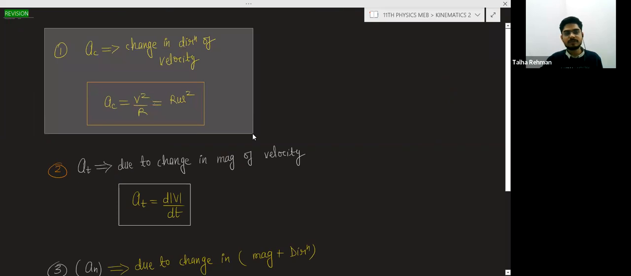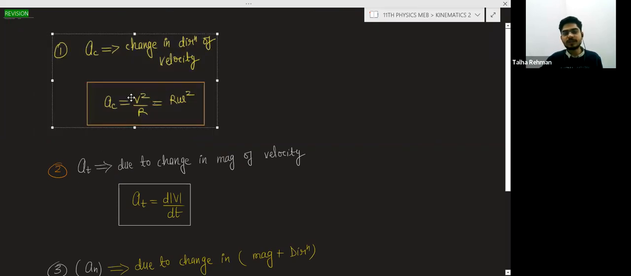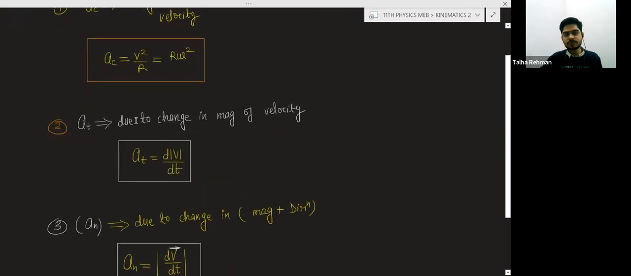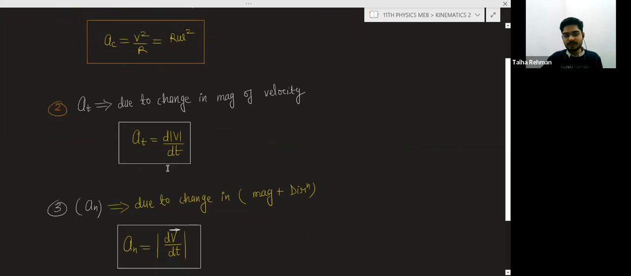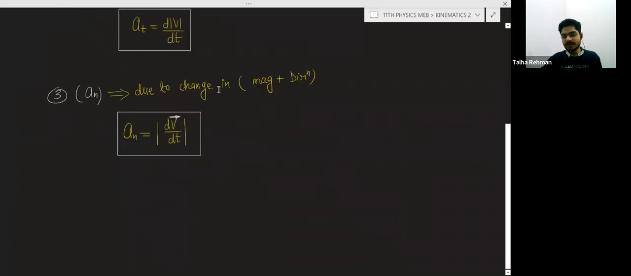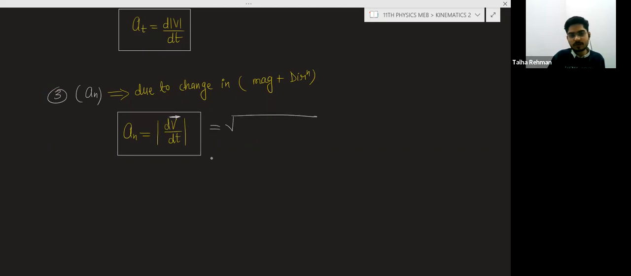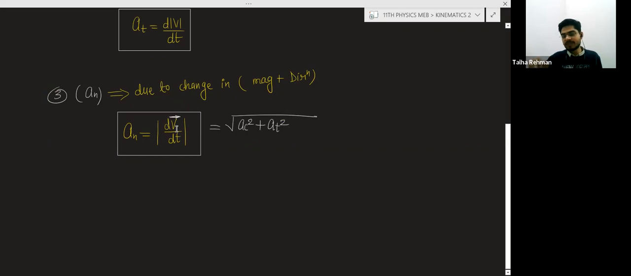Centripetal acceleration first. It is due to the change in the direction of the velocity, given by v square by r, or r omega square. Another is tangential acceleration. This is due to the change in the magnitude of the velocity. a_t is given by the rate of change of speed, dv by dt. Net acceleration is due to the change in the magnitude as well as direction. You can write it as the square root of centripetal acceleration square plus tangential acceleration square. So basically dv by dt is the total change in the velocity.